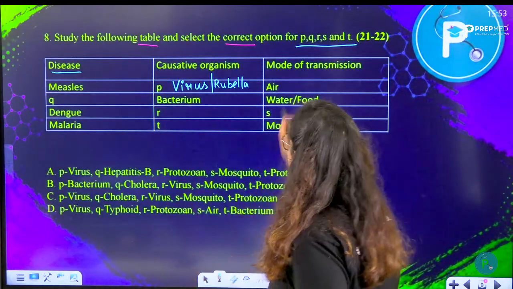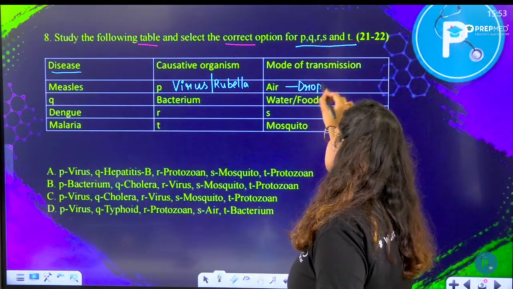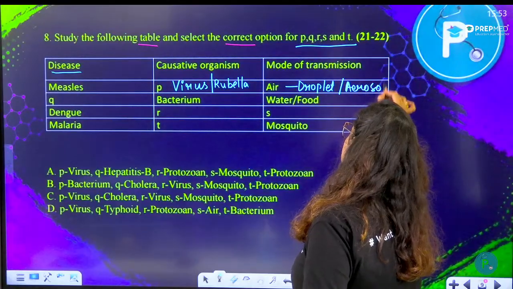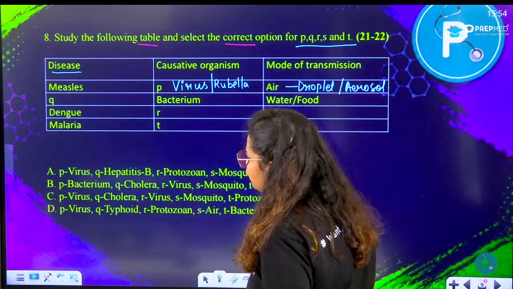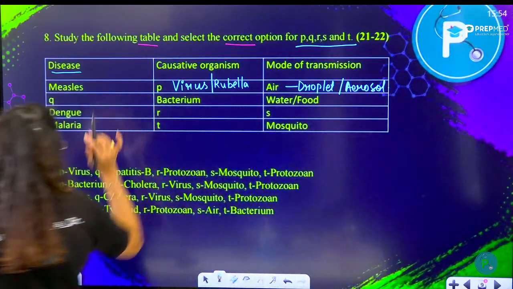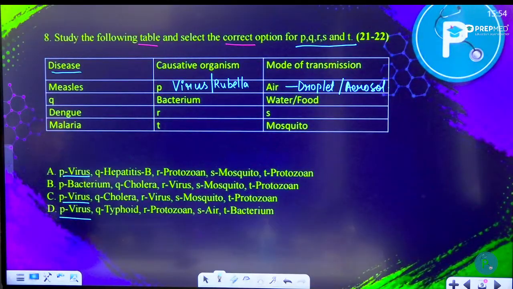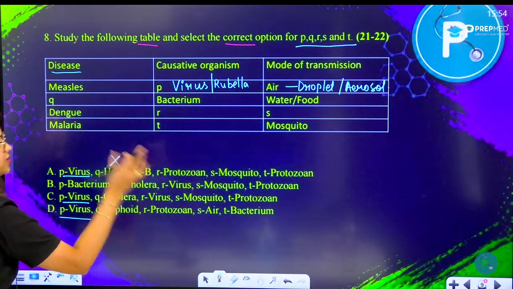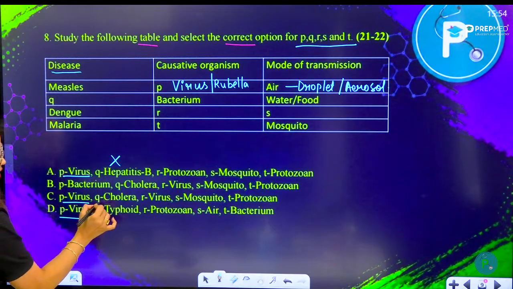Now it is mode of transmission air, yes, droplet infection, aerosol infection, etc. Droplet or aerosol infection. Okay, then Q, bacterial, water and food. So let's see here. Q would be, P is virus. So we have found P virus, P virus, P virus. Now Q has to be bacterial. So hepatitis is not a bacterial disease, it's a virus disease, virus causing disease. So this can't be. Now let's see Q, cholera.